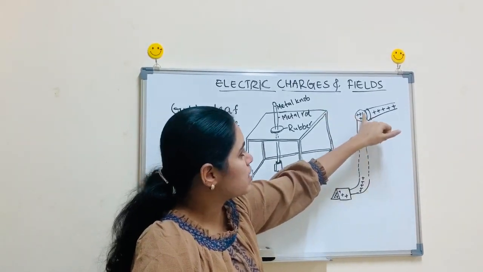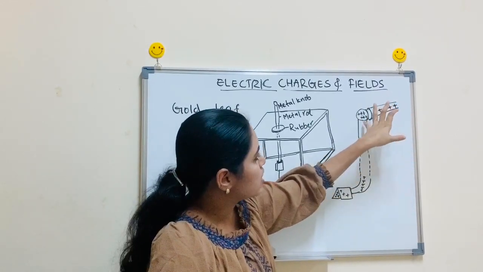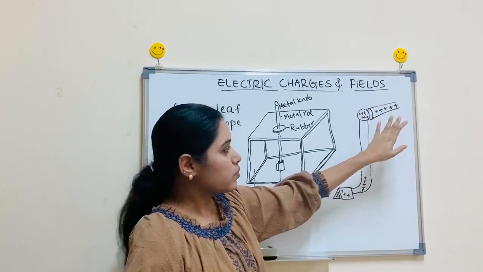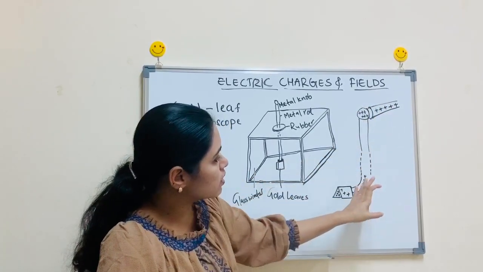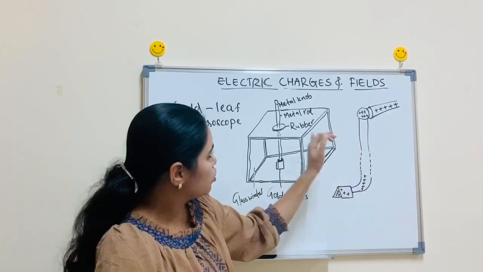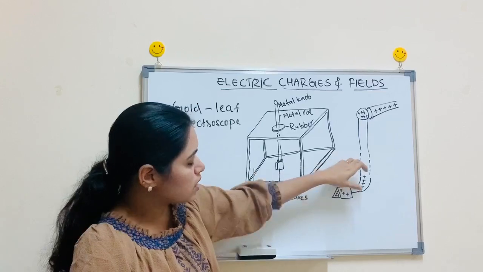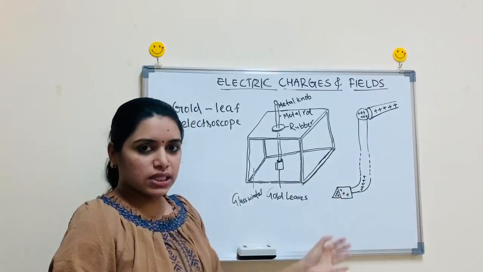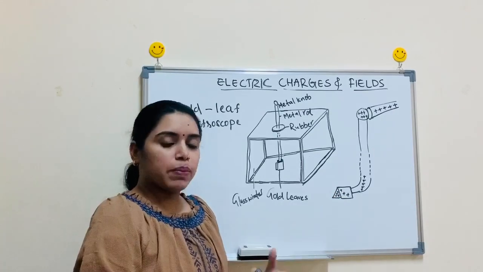From this picture, it will be very clear. This is our metal knob. Here a positively charged object is touching this metal knob. Clear? So this positive charge is transferring towards the gold leaves like this through this metal rod. On reaching them, these two leaves become positively charged and they will diverge, or repel each other.